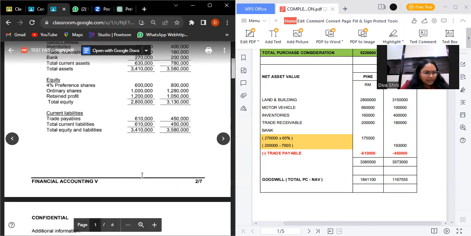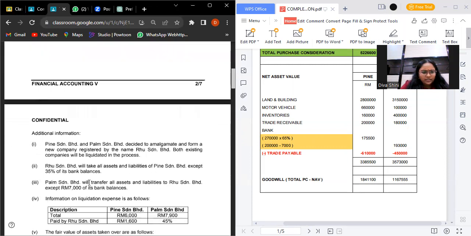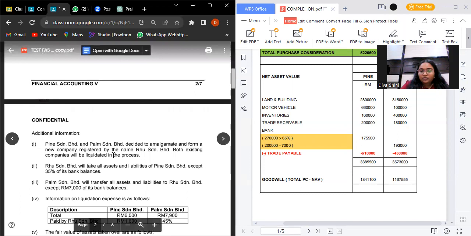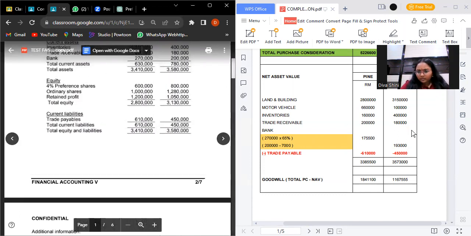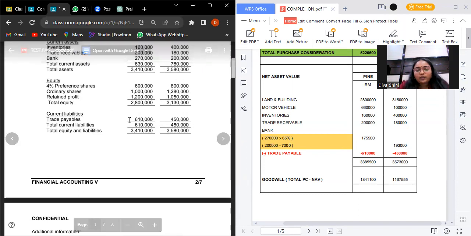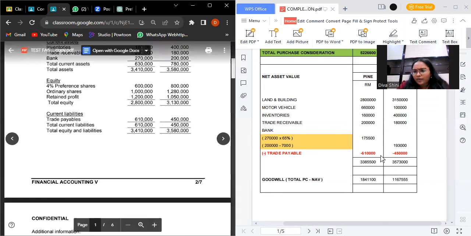And the same for Palm, Cinderella will transfer all the assets and liabilities to Drew except 700,000. So we should minus the 700,000 with 200,000, we will get 1,933,000. And then trade payables from current liability, we should state 161,000 and 450,000.